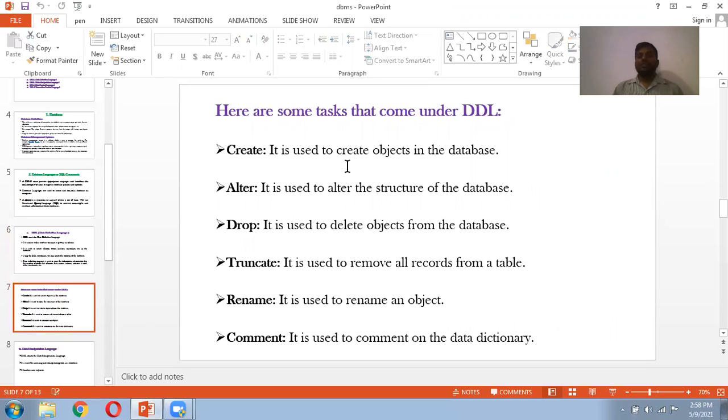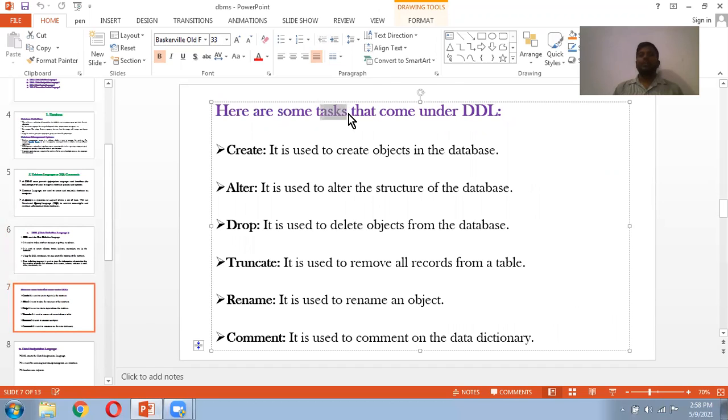What tasks can we perform? What are the DDL commands we can perform in data definition language? First one is create. It is used to create objects in the database, such as tables, views, and so on. Second one is alter. It is used to alter the structure of the table or the structure of a database, etc.